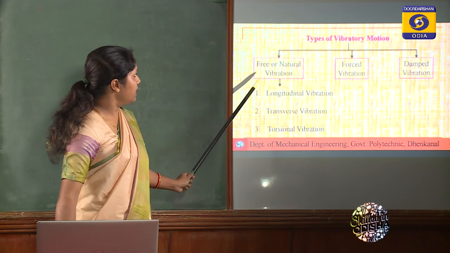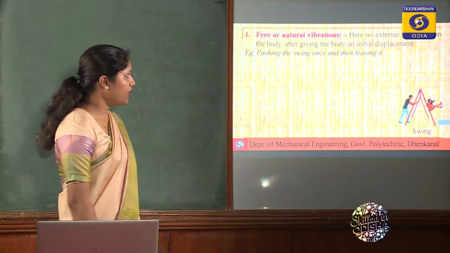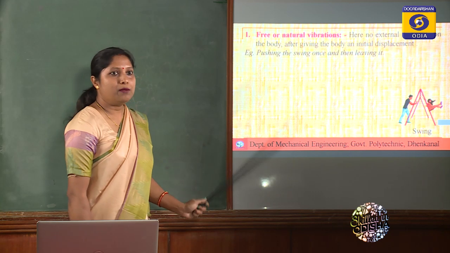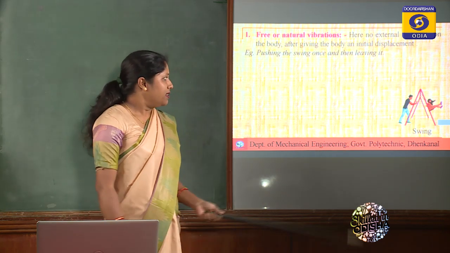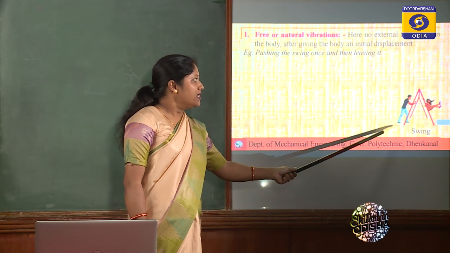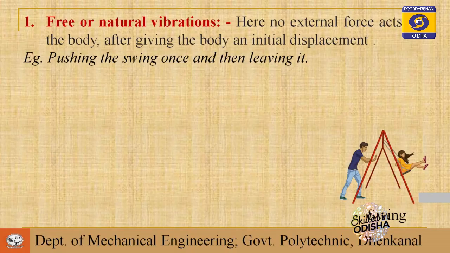So the first one is free, forced and damped vibration. Here your most awaited festival, Raja, is coming nearer, and in your childhood days you must have played with a swing. With this example of a swing, let me explain the 3 types of vibration: free, forced and damped.